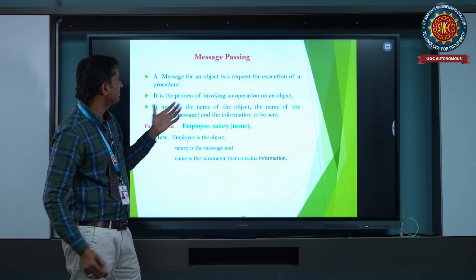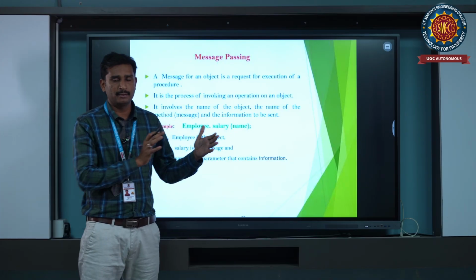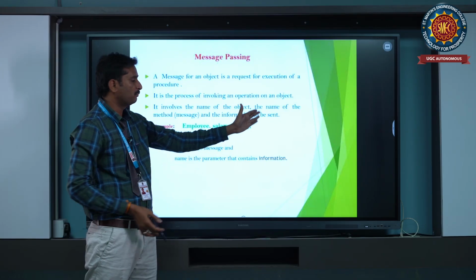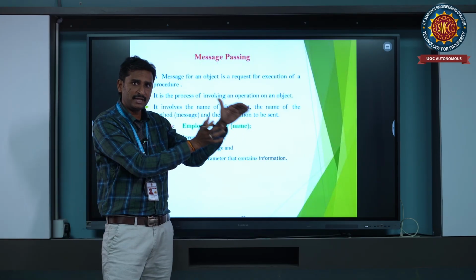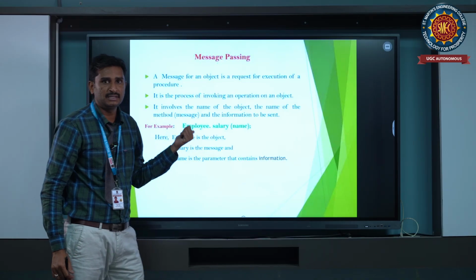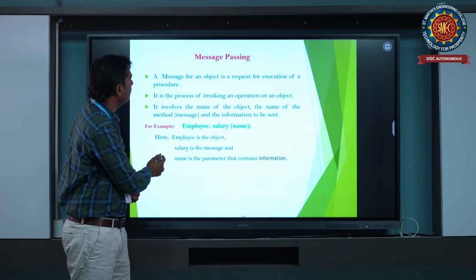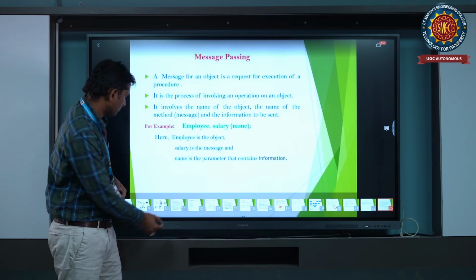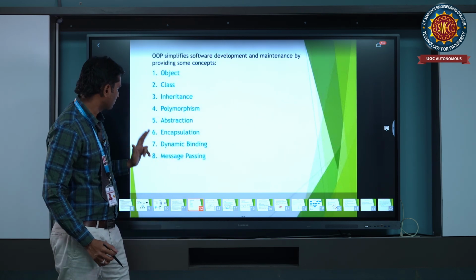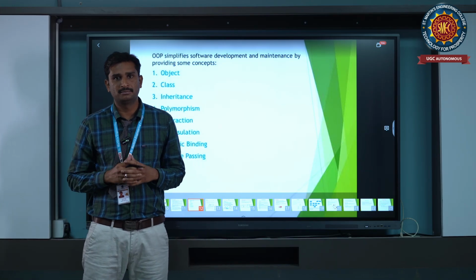Coming to message passing, for example, we pass the name of the employee and the employee salary within the brackets. This is the message passing technique, and it is also one of the best features in object oriented programming. So object, class, inheritance, polymorphism, abstraction, dynamic binding and message passing: this is all about object oriented programming concepts. Okay, thank you.